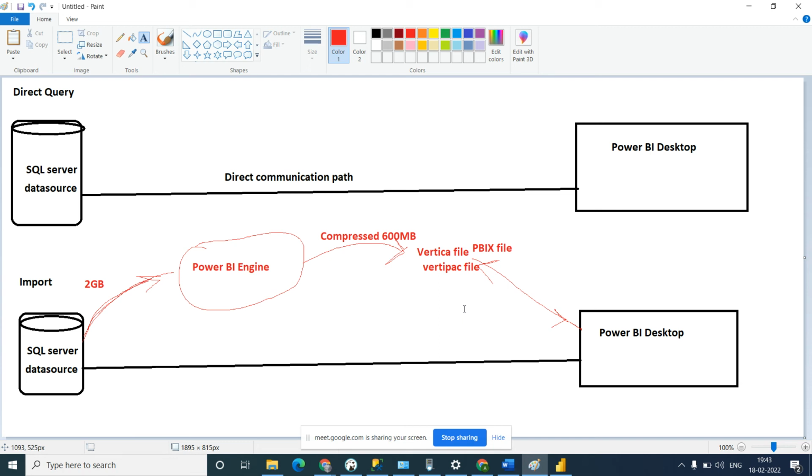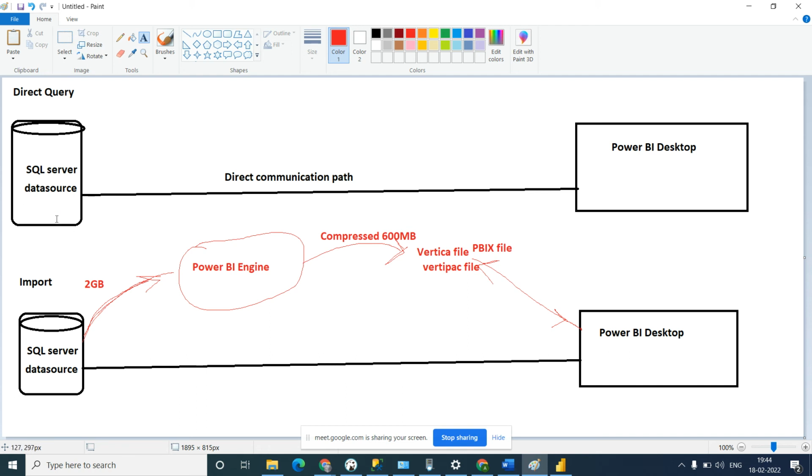Direct query we should use when you have real-time data, let's say share market. In which condition will you use direct query? You will use it with a frequently changing database. Let's say the data keeps changing and you want to update it every time, then you should use a direct query. But if you know your data is loaded only one day in the month, then you don't need a direct query here.